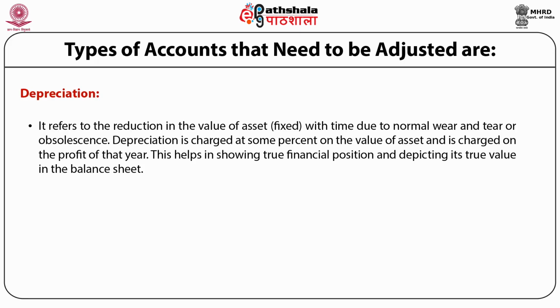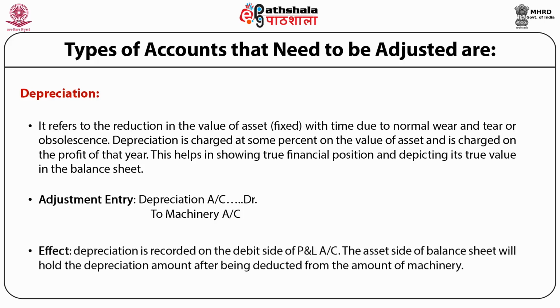This helps in showing true financial position and depicting its true value in the balance sheet. Now, adjustment entry for depreciation. The entry will be depreciation account debited to machinery account. Now, effect of depreciation adjustment on financial statements. Depreciation is recorded on the debit side of the profit and loss account. Further, the asset side of the balance sheet will hold the depreciation amount after being deducted from the amount of machinery.